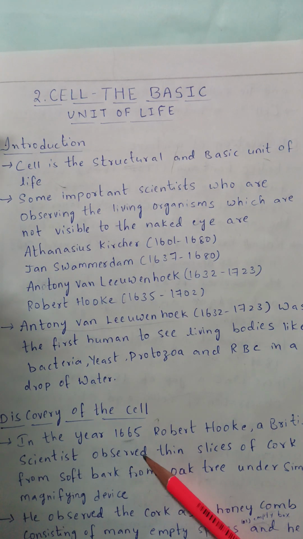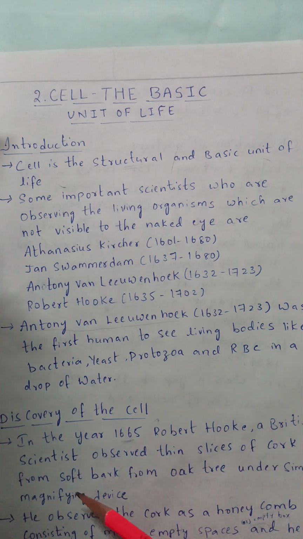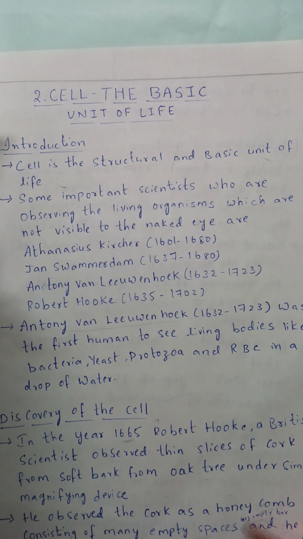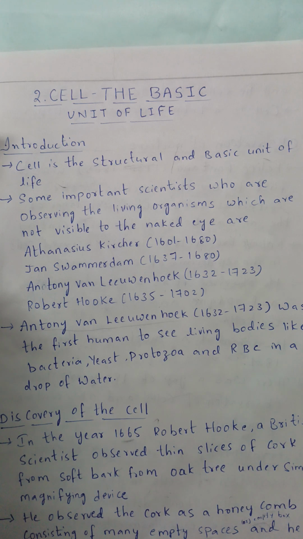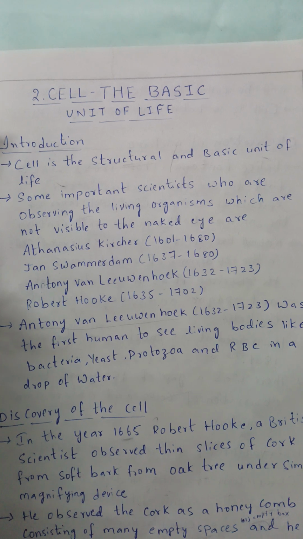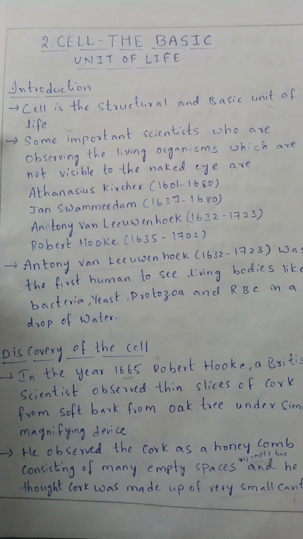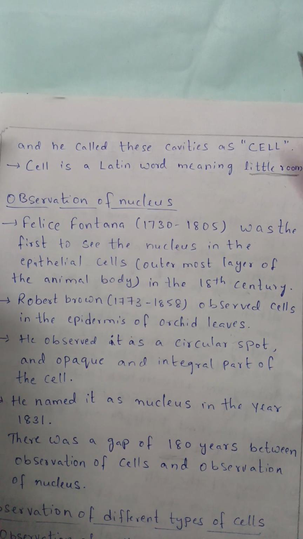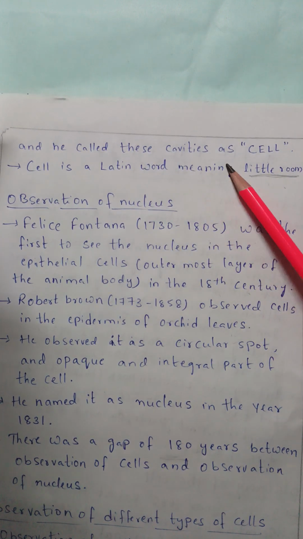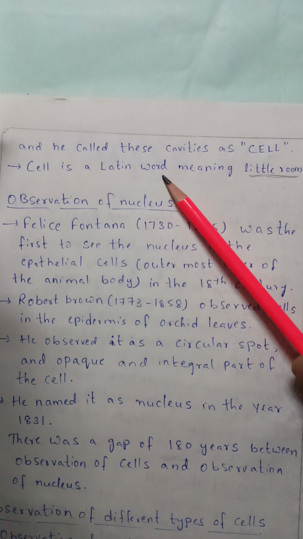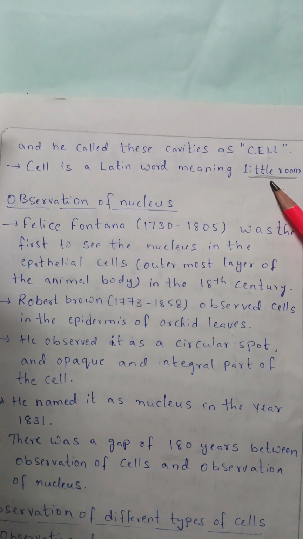In the year 1665, Robert Hooke, a British scientist, observed thin slices of cork from the soft bark of the oak tree under a simple magnifying device. He observed the cork as a honeycomb consisting of many empty spaces or empty boxes, and he thought cork was made up of very small cavities. For these cavities, he gave the name cell. Cell is a Latin word meaning little room.